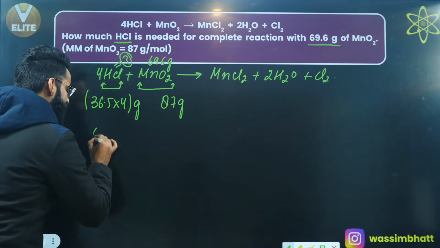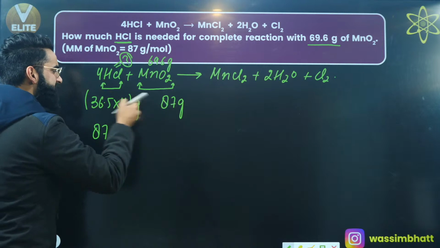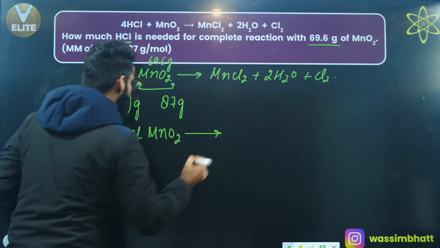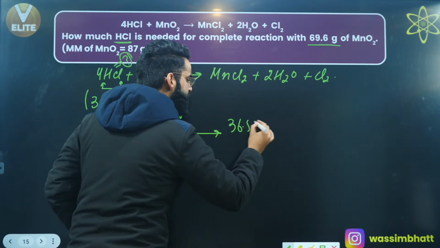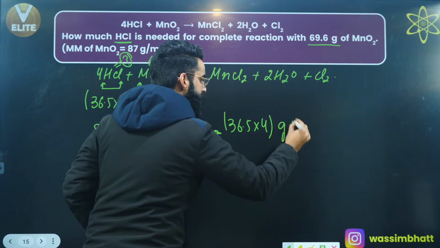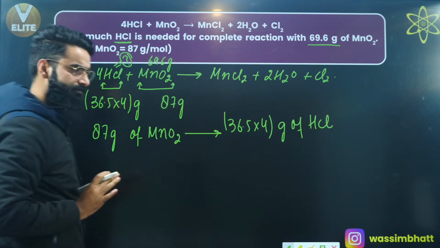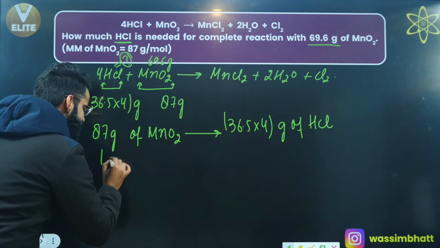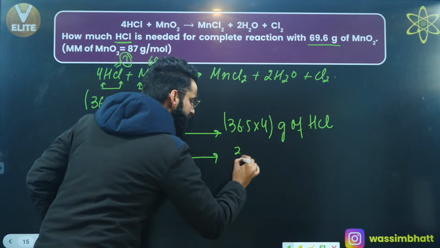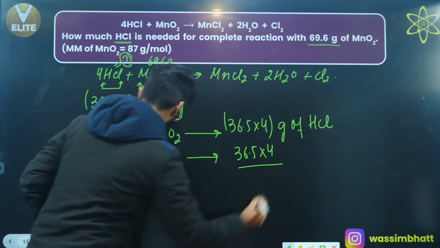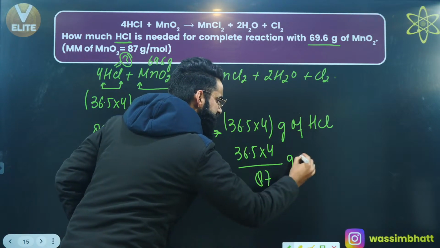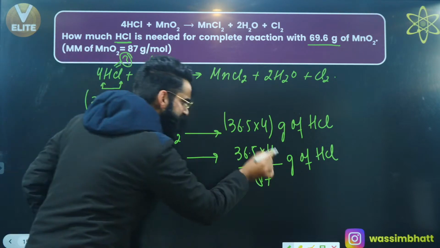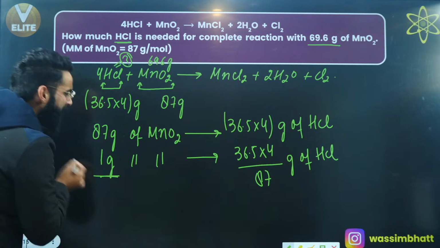So I'll simply say, as per the stoichiometry, by using mass analysis, 87 grams of MnO2 completely reacts with 36.5 multiplied by 4 grams of HCl. This is something which I've written. Okay? 87 grams of MnO2 completely reacts with these many grams of HCl. So can I say 1 gram of MnO2 reacts with 36.5 multiplied by 4 divided by 87 grams of HCl? As simple as that. So I got to know 1 gram of MnO2 reacts with these many grams of HCl, right?